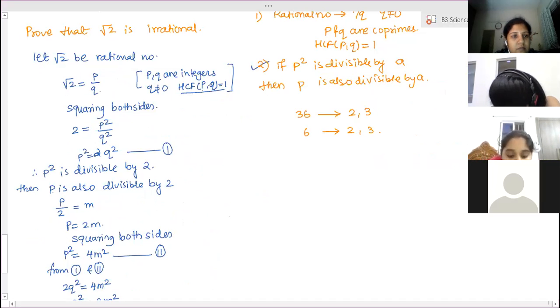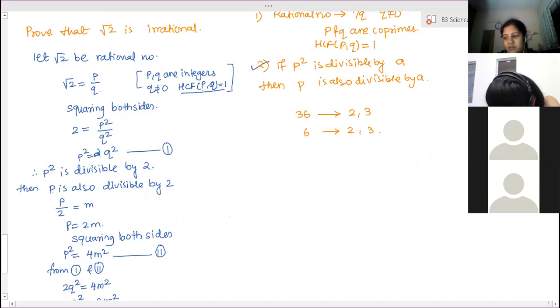Ma'am, what is the name of the law that says that if p square is divisible by 2, then p is also divisible by 2? It is a theorem only. As a theorem only they have given it in the book. Is this an axiom? Actually, it is an axiom. Okay, ma'am.